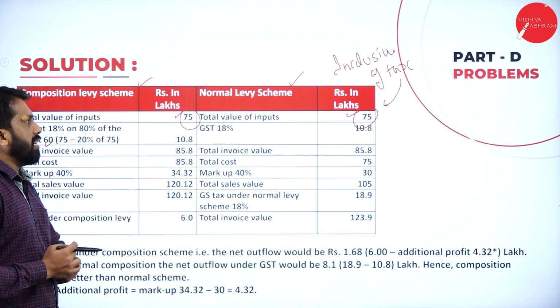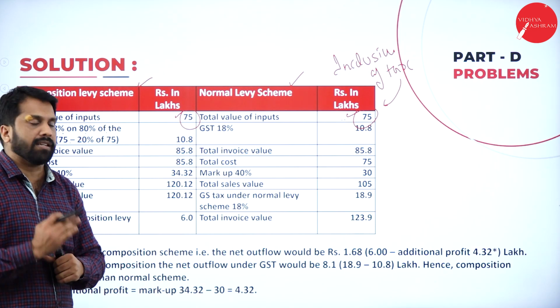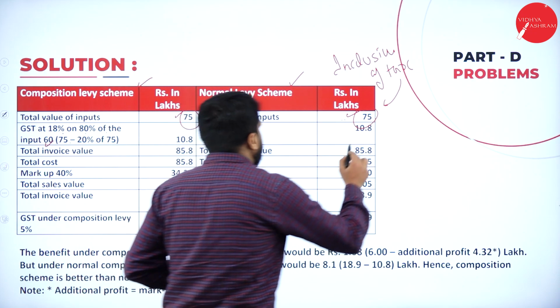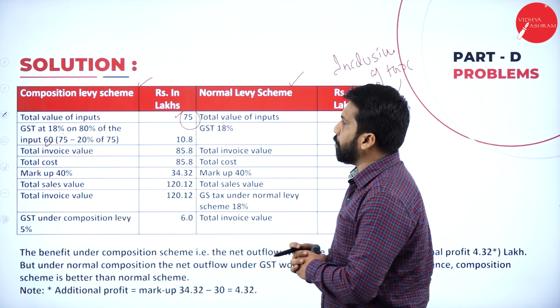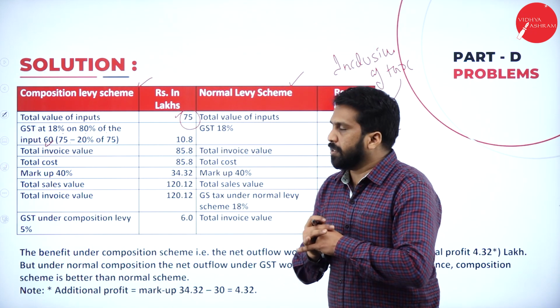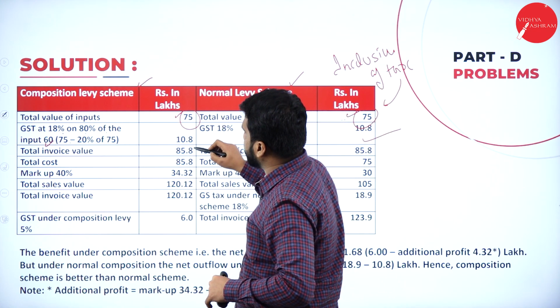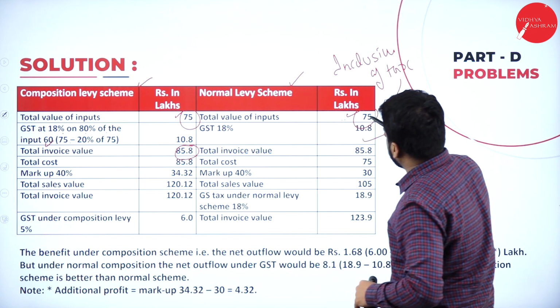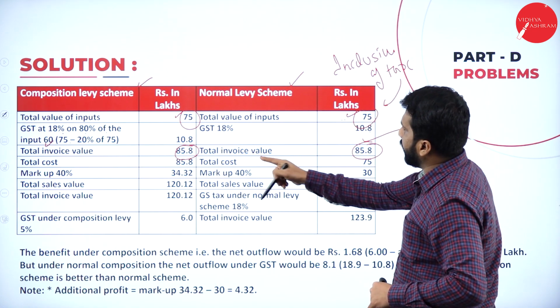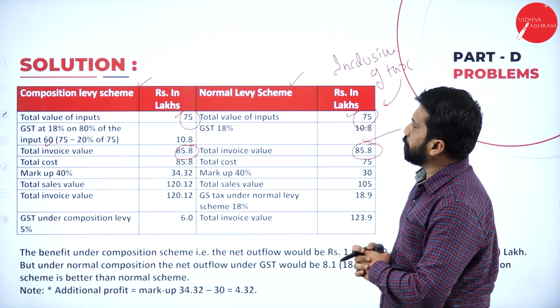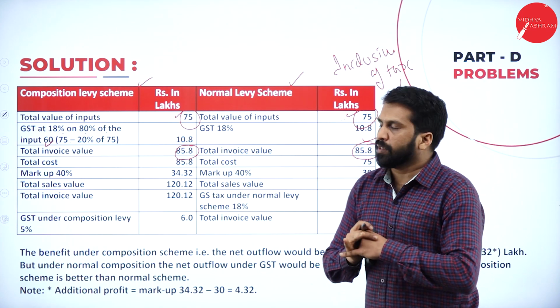Similarly, in this 75, we don't remove the 20%, but we calculate GST. On 75, if you calculate 18%, how much will you get? 10.8. Clear? Yes. Now, after doing this, the total invoice price, this plus this one, and this plus this one, is 85.8 and 85.8. Clear? Yes.